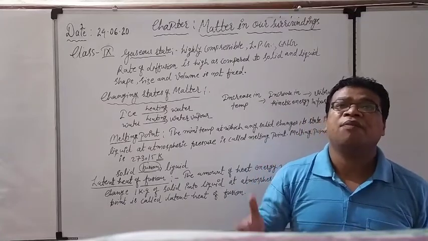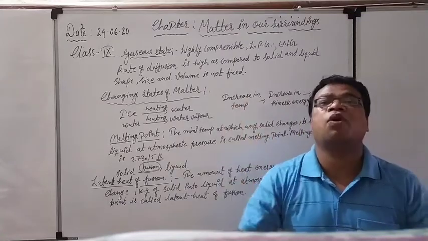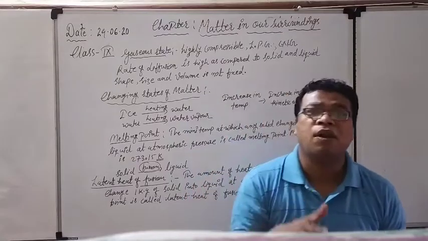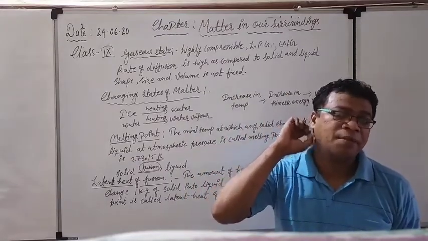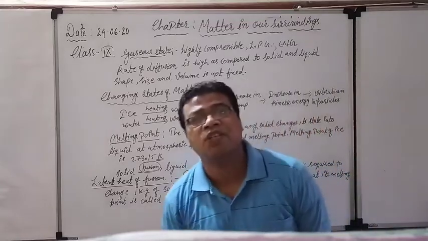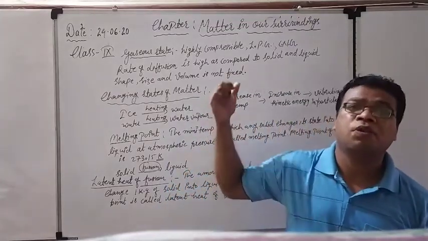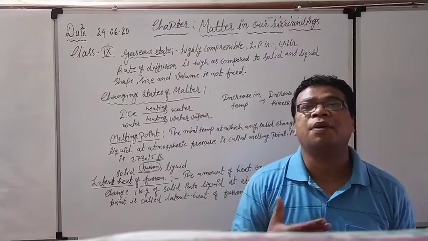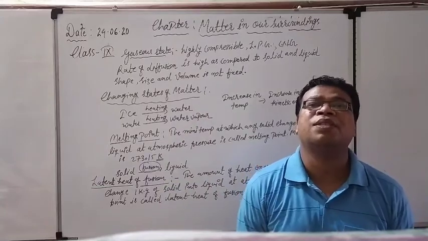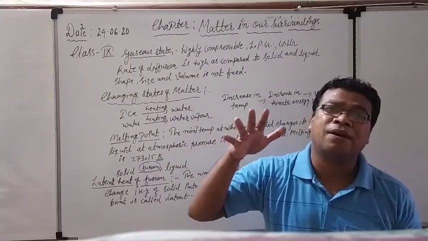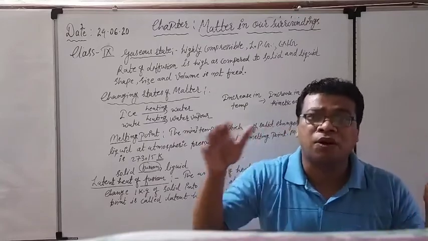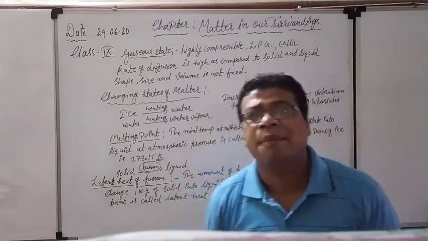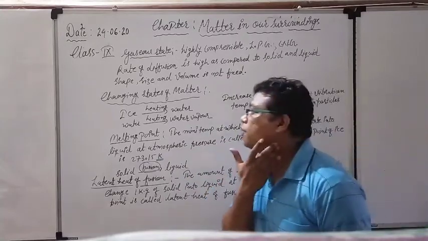In such a way we can fill a large amount of gas within a small container. Because of this property only, we are able to use LPG and CNG, because they can be compressed to a larger extent and stored in a small cylinder. Maximum gas can be filled. So that was the case.